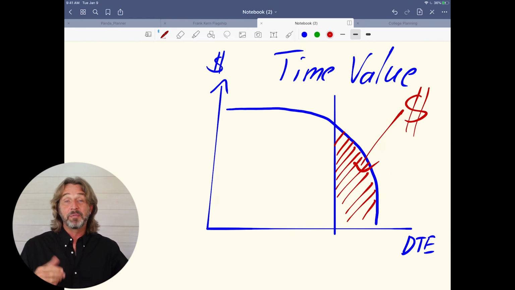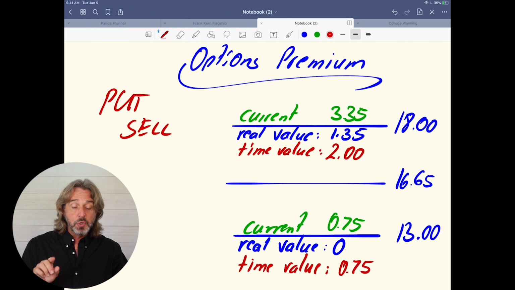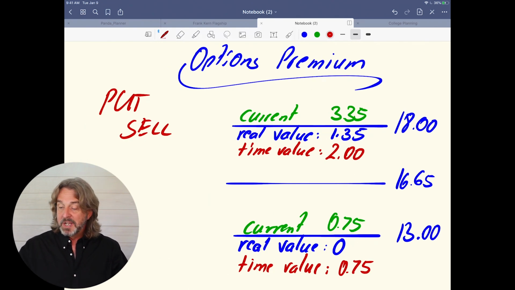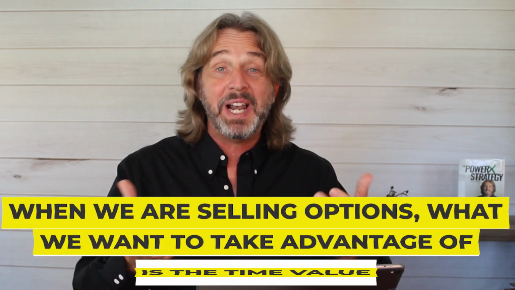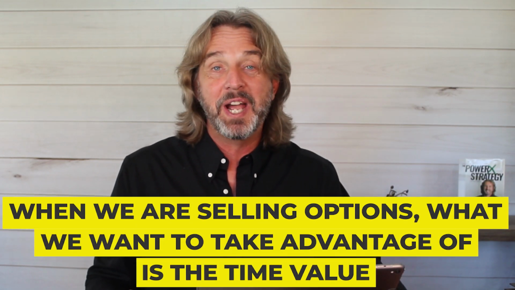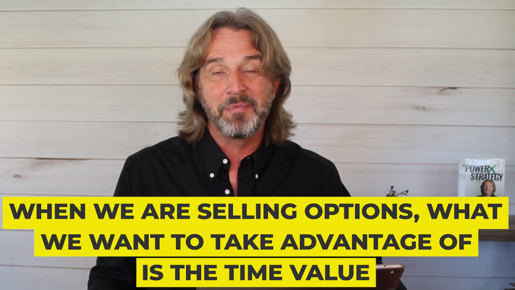I know it's a very quick introduction, but it is super important that you understand that an option price always consists of two things: the real value and the time value. And when we are selling options, what we want to take advantage of is the time value. Hope this helps you a little bit better understanding of what options premium is and when it makes sense to buy options and when it makes sense to sell options.